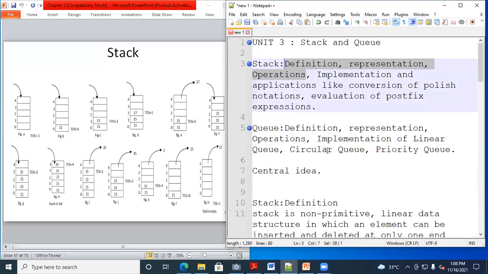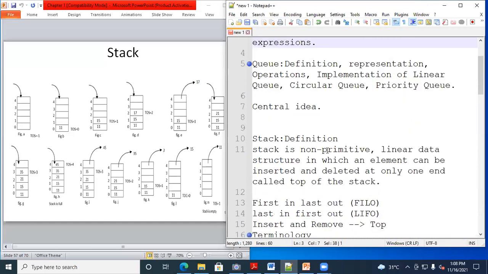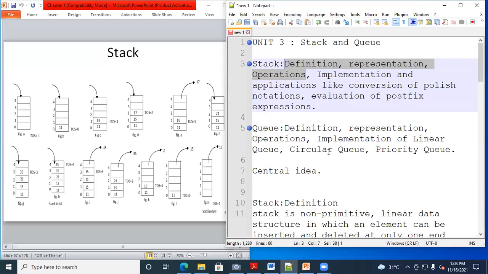Definition, representation, and operation. I hope all of you have understood. Is there any doubt up to this? No, sir.